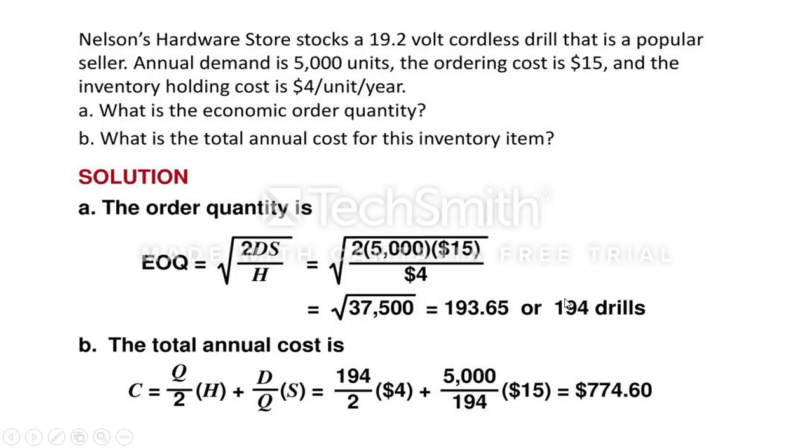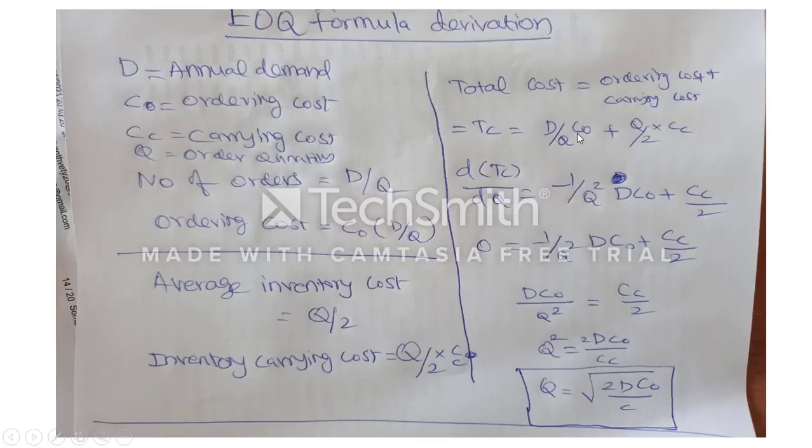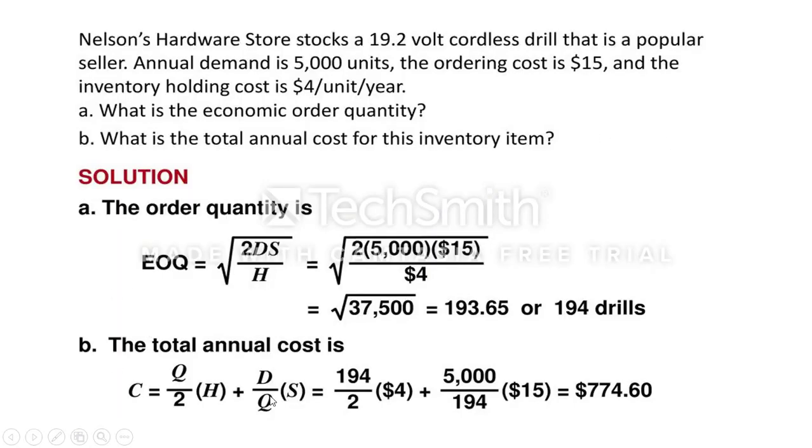Now we are going to use the economic order quantity in the total cost equation to estimate the total cost. Total cost, we have already seen the equation: D by Q C0 plus Q by 2 CC. Here H is the holding cost.